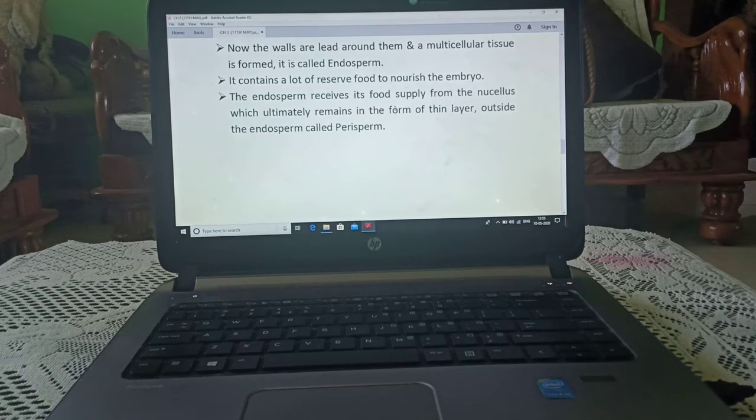It contains a lot of reserve food to nourish the embryo. The endosperm receives the food supply from the nucellus, which ultimately remains in the form of a thin layer present outside the endosperm and is known as perisperm.